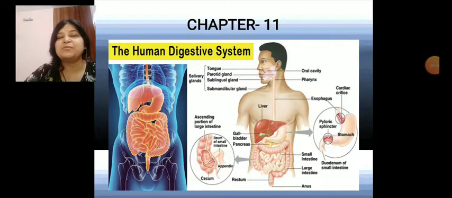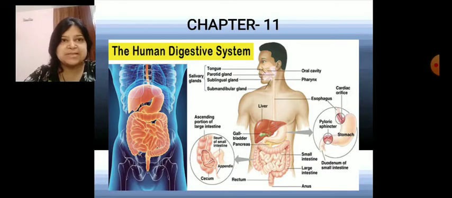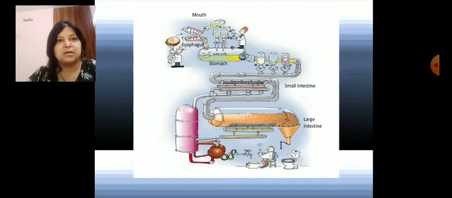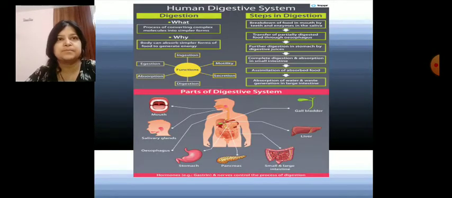So children, today I am going to start chapter number 11, the human digestive system. Okay, so here you can see there are so many organs, accessory organs and internal organs, main internal organs, which help in the completion of this human digestive system. Okay, now in this system,